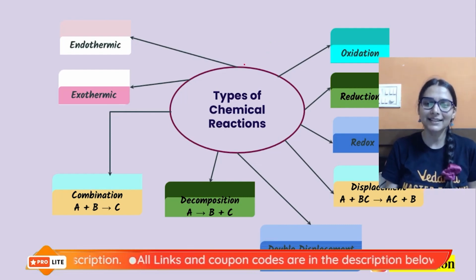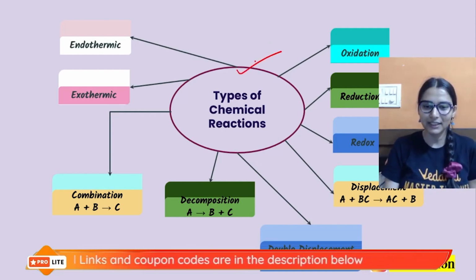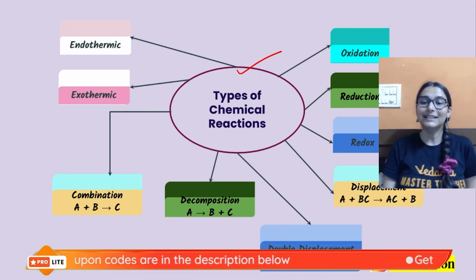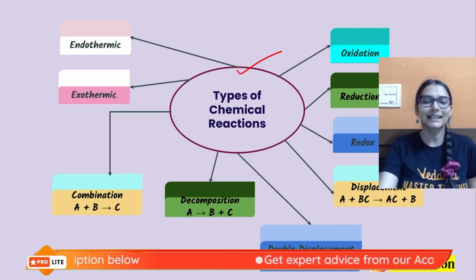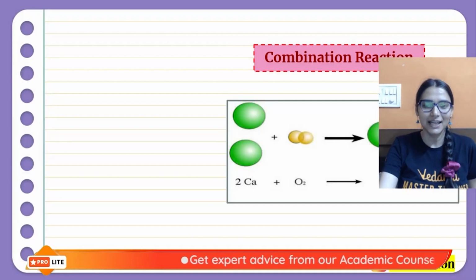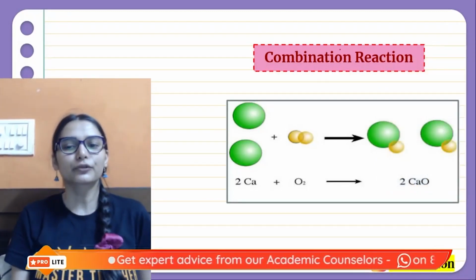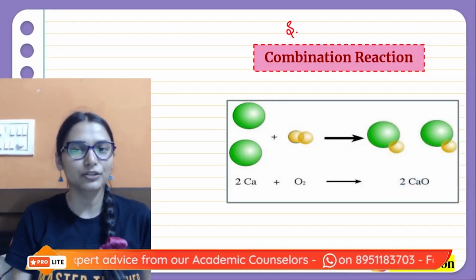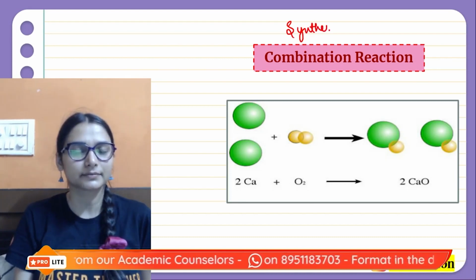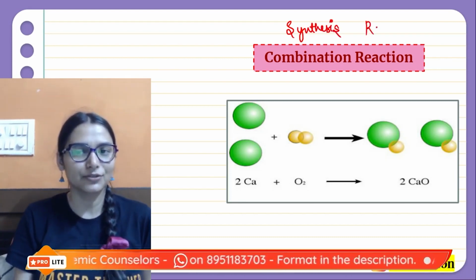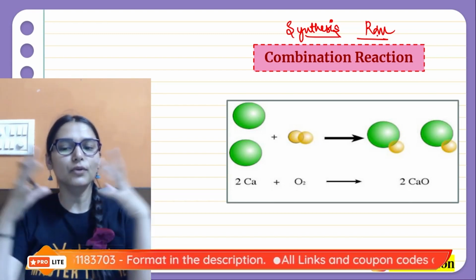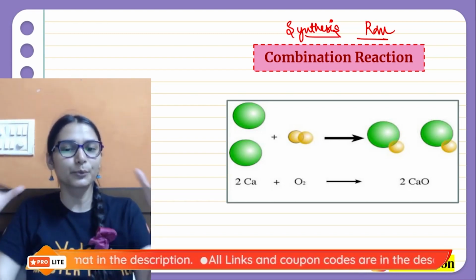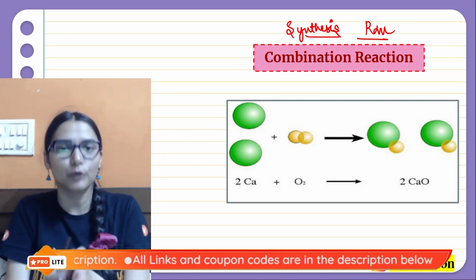The next thing is the types of reactions. These are some simple basic types of reactions that we cover in the chapter. We will see them one by one, so please pay attention. The first is a combination reaction, also known as a synthesis reaction. In this reaction, two or more substances combine to give a single product.